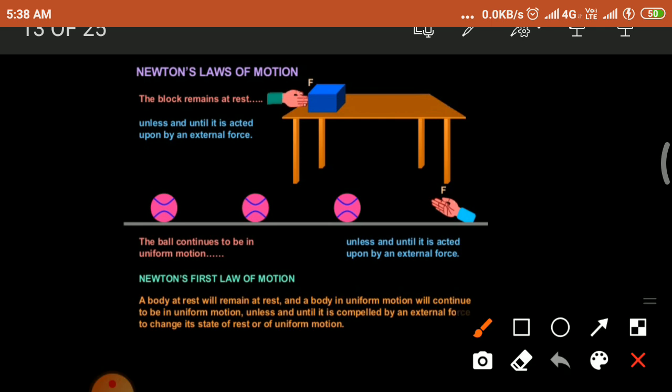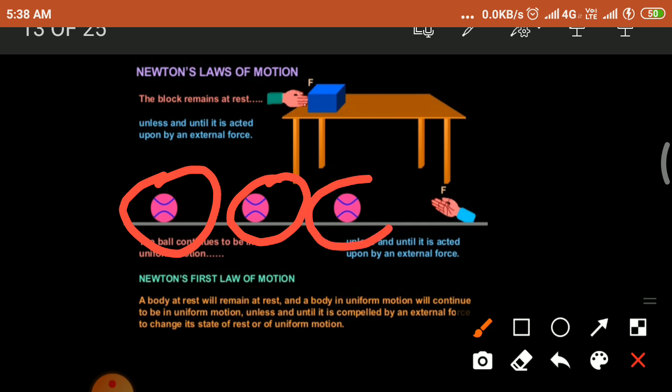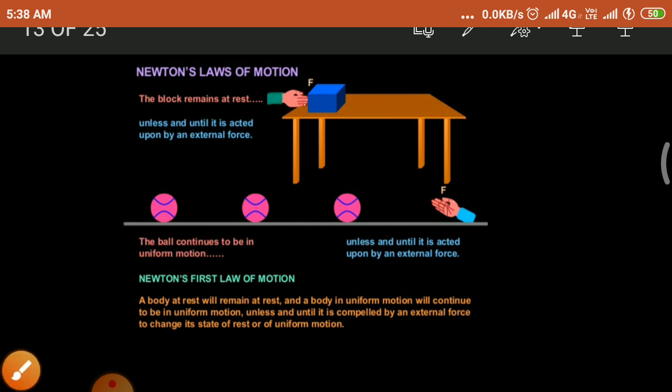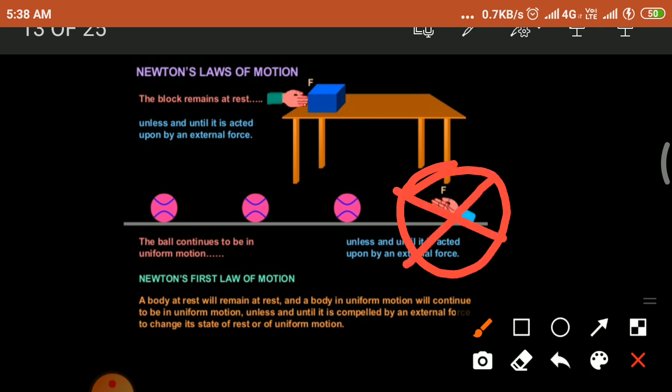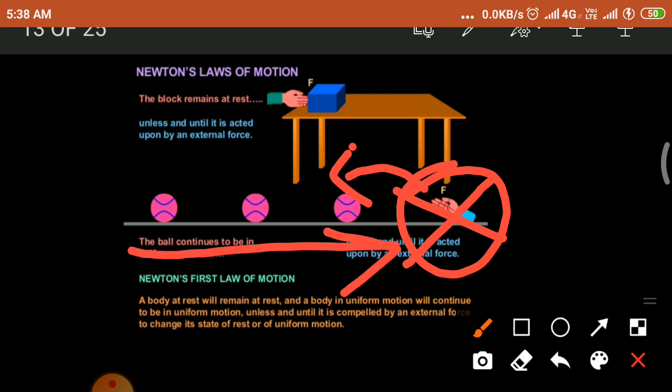The same also, look at this diagram. Here the ball is in motion. So the ball continues to be in uniform motion unless and until it is acted upon by an external force. If I do not give an external force on this ball, the ball continues with its motion.